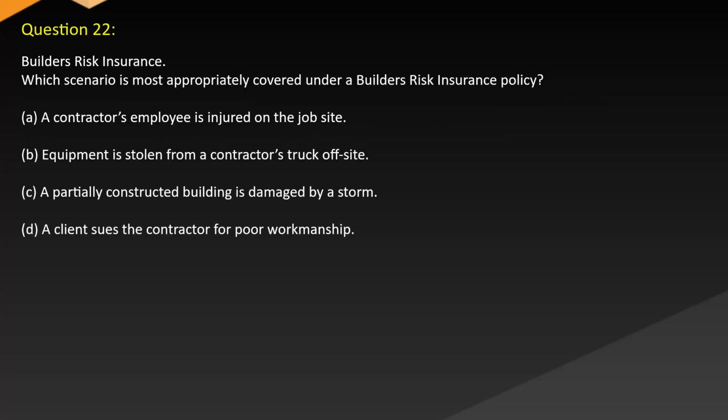Question 22. Builder's risk insurance. Which scenario is most appropriately covered under a builder's risk insurance policy? A. A contractor's employee is injured on the job site. B. Equipment is stolen from a contractor's truck off-site. C. A partially constructed building is damaged by a storm. D. A client sues the contractor for poor workmanship.